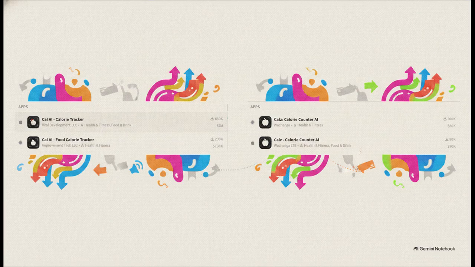Think about an app like Cal AI, which is pulling in over $3 million a month, heavily driven by big influencer campaigns that pump up their brand search volume. Now compare that to its competitor, Cal's. Notice the similarities? The icon, the colors, the naming, it's almost identical. Everyday users cannot easily tell them apart, and this proves exactly why bidding on a rival's brand keywords works so well. Cal's actively bids on queries for Cal AI, and they earn an estimated $200,000 a month just by capturing their rival's high-intent, hard-earned traffic.